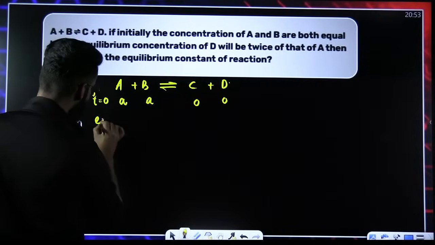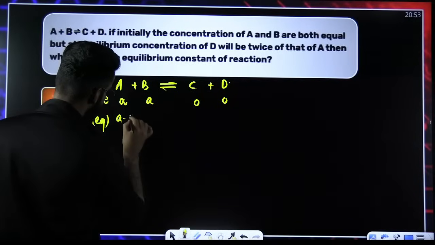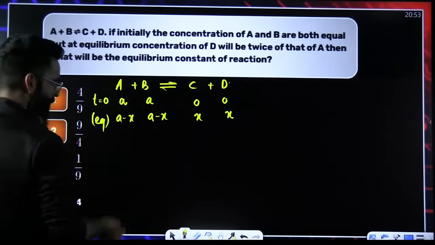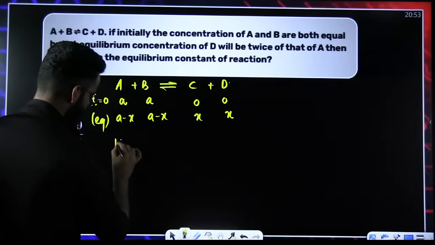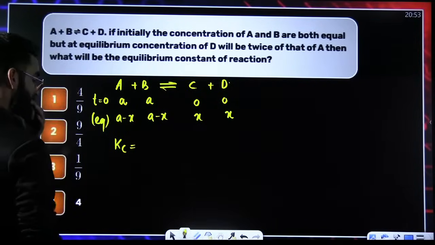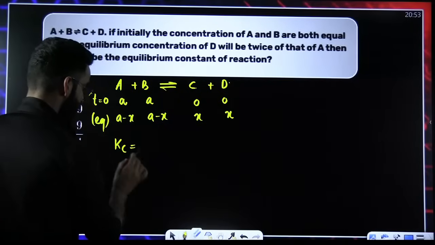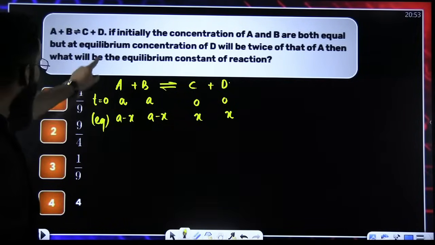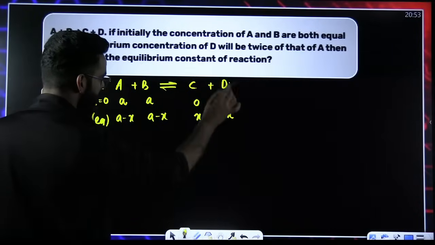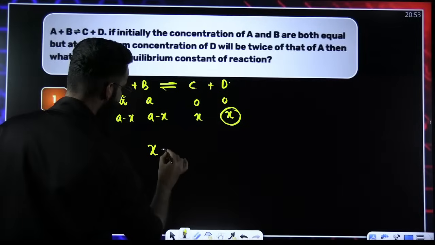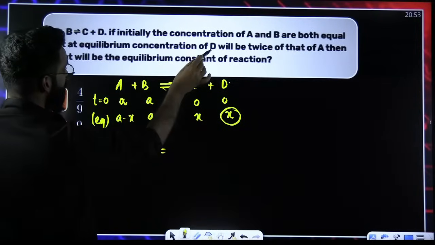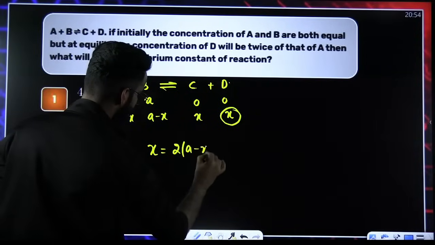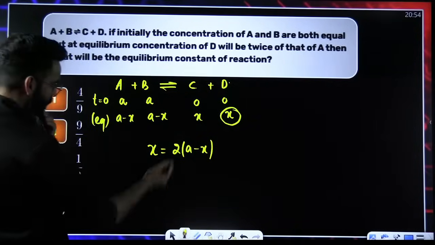So at equilibrium, the concentration of A will be A minus X, B will also be A minus X, C will be X and D will be X. So I got the concentrations of each reactant and product at equilibrium. Now the Kc expression has to be written. Wait, one thing is given in the question: at equilibrium, the concentration of D, that is X, will be twice that of A.